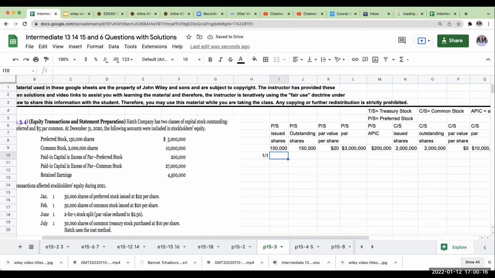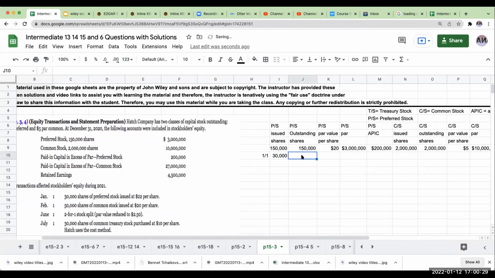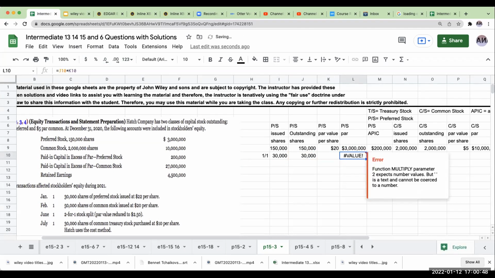30,000 shares of preferred stock were issued at $22 per share. So I'm going to issue 30,000 shares of preferred stock. This is going to increase by 30,000, and my outstanding shares will also be increasing by the same amount. My par value per share is 20, so my preferred stock at par is going to be increasing by 600,000.